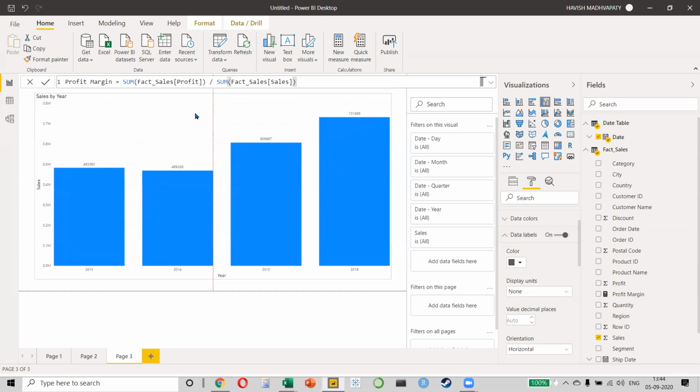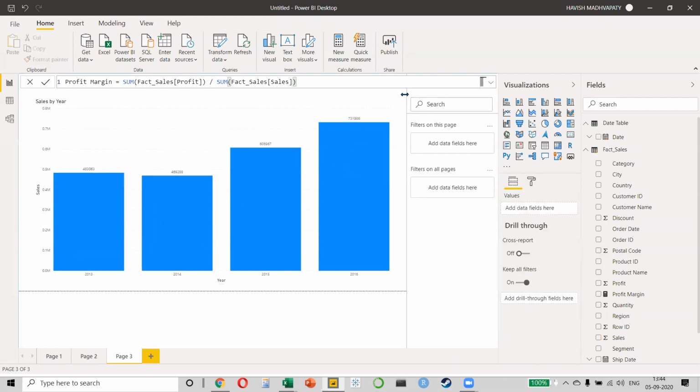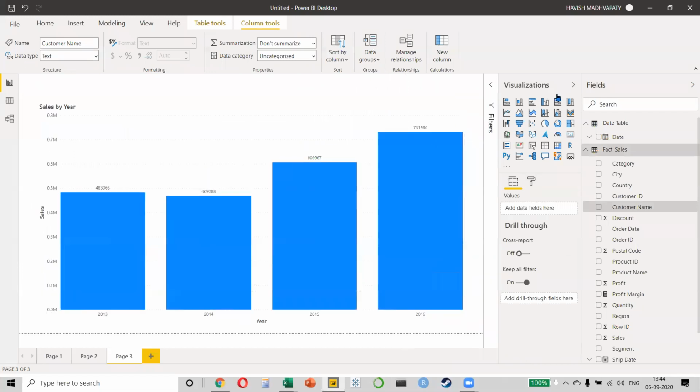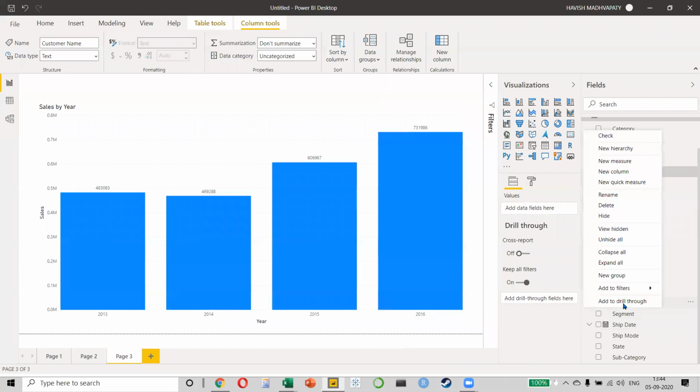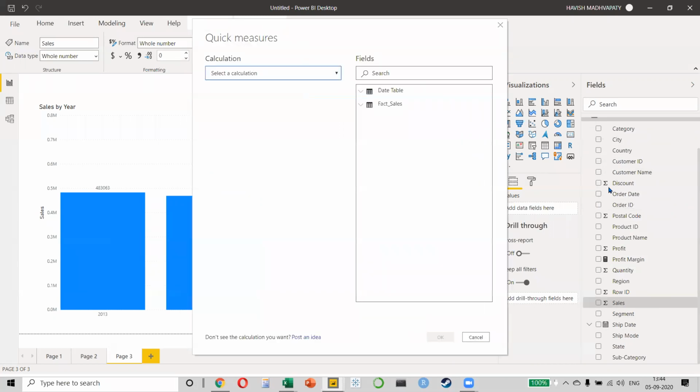What do we need to find? We need to find the sales from new customers, correct? And this is how we would do it. We will right click anywhere we want. So I'll right click on my sales column and I will click on new quick measure. Now, like I said earlier, these are calculations that Microsoft has already created. So basically, Microsoft understands that a regular user would be needing these calculations very frequently.